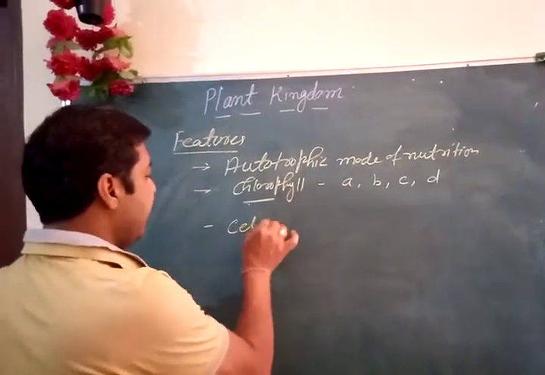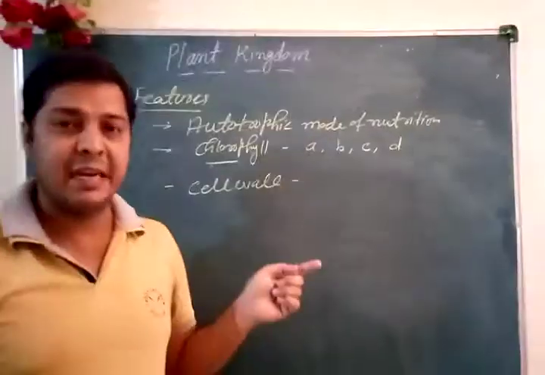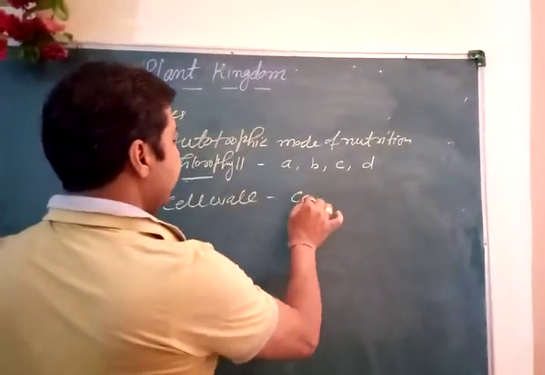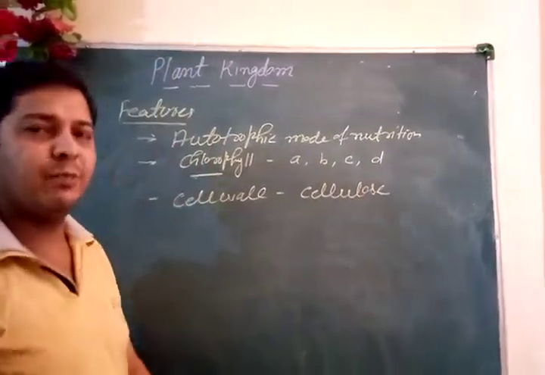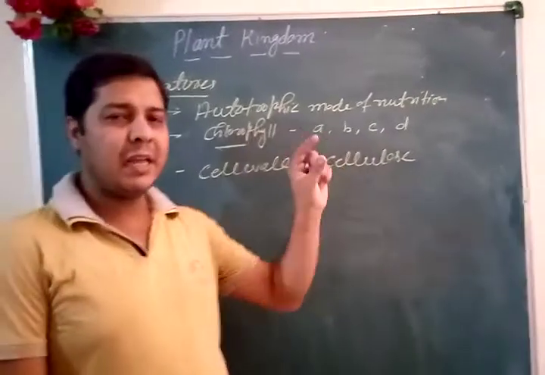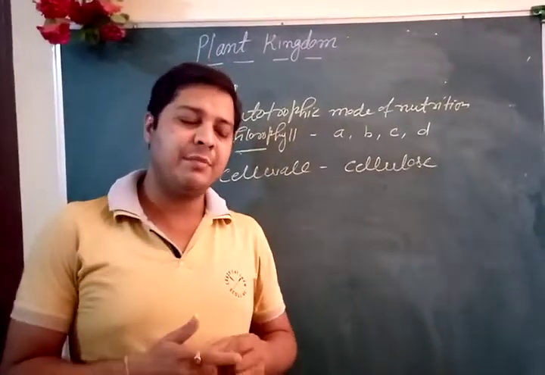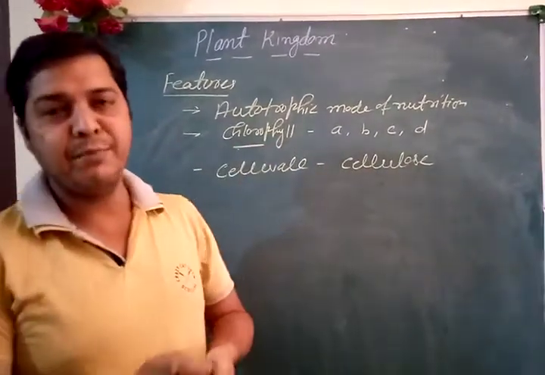You might have seen the cell wall is present, and because of that they come in the category of plant. So the cell wall is made up of cellulose. Cell wall is made up of cellulose, and this is actually a carbohydrate. What is cellulose? A type of carbohydrate. So these are the main features of the kingdom Plantae.